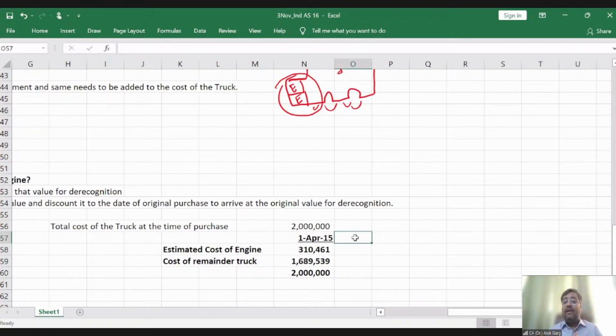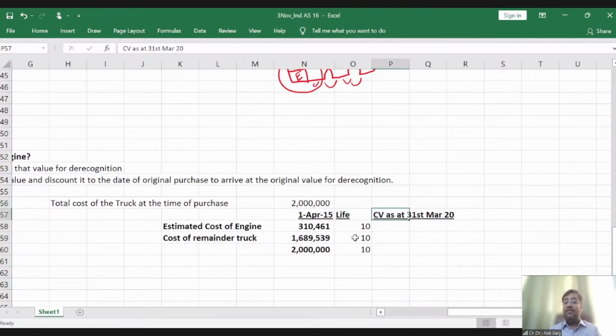So let me calculate the value as on 31st March 2020 because the engine is going to be replaced on 1st April 2020, right? So what is the useful life? The useful life is 10 years. So of course, the entire truck must have been depreciated over the life of 10 years, right? So what is the carrying value as at 31st March 20? Why am I calculating at 31st March 20? Because engine has been replaced on, sorry, 1st April 20.